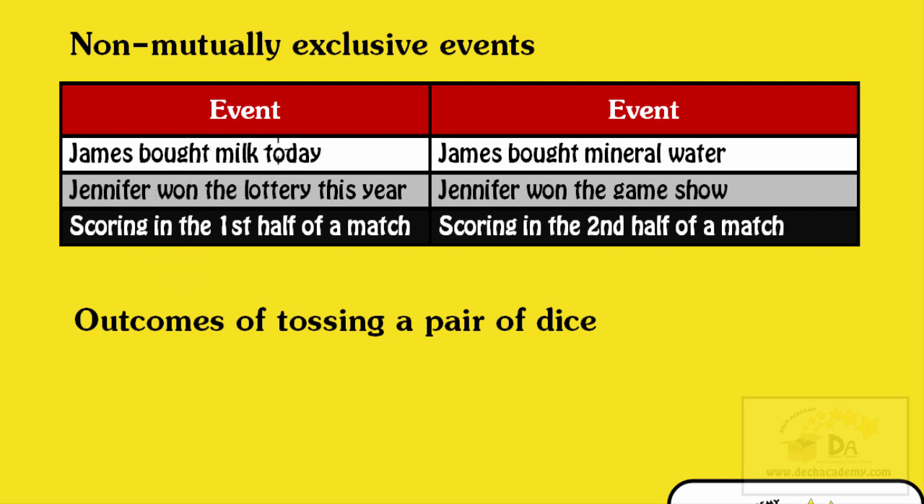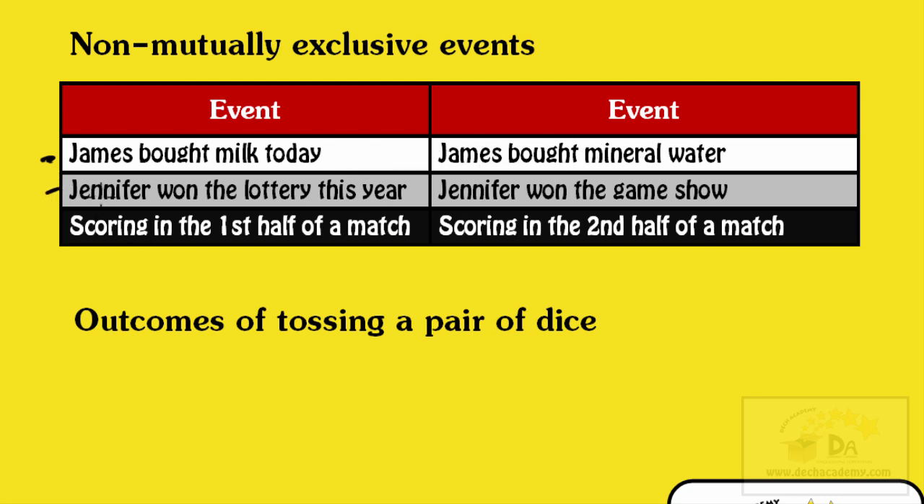Again, I have a table. In this row, it says, James bought milk today. So that's an event. Another event is James bought mineral water. Now, these two events are not mutually exclusive because James can buy milk today and can also buy water. Buying milk does not rule out the possibility of buying water.